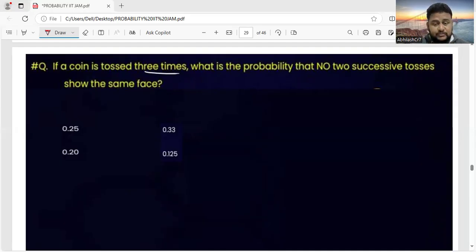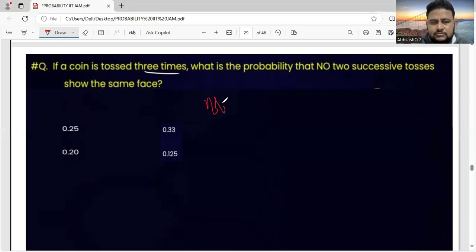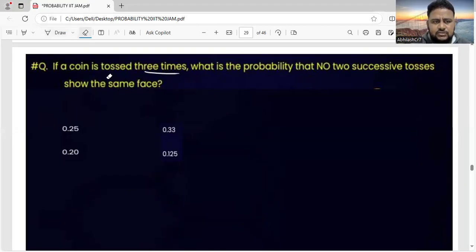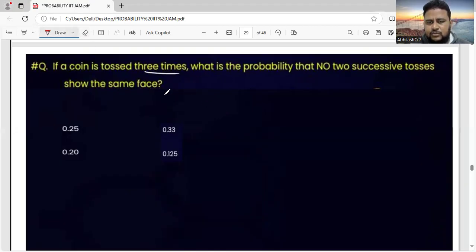One thing you must understand: let us not use the addition theorem here. Let us solve using a tree diagram. No two successive tosses means, suppose two tosses are there, it should not come as head head, or tail tail.